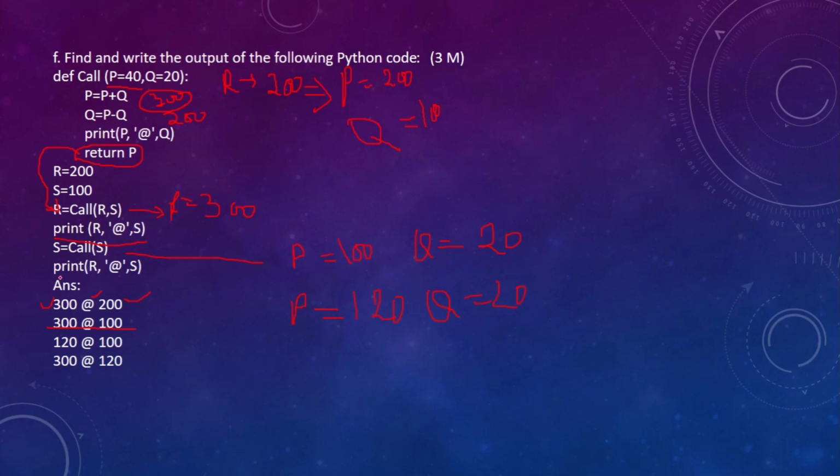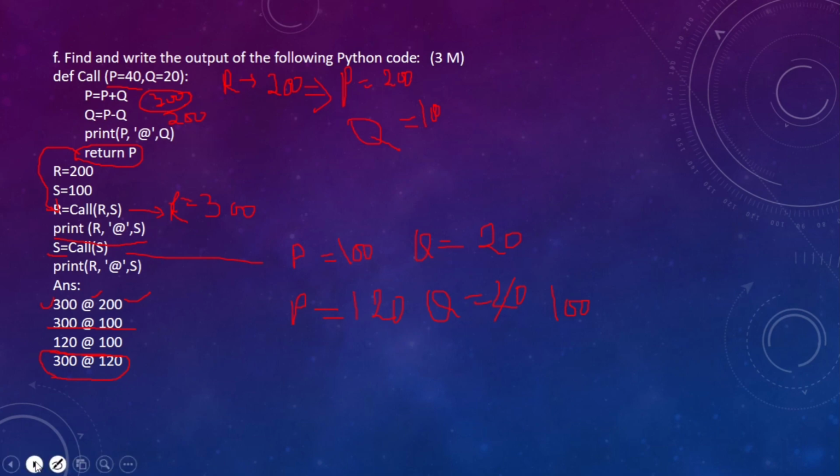Right? Then Q equal to P minus Q. So P will be 120 and Q will become 100. And therefore we will get this output 120 @ 100. Then this P value will be returned to S. So S will become 120, whereas R will be holding its previous value, that is 300. So therefore the final output is 300 @ 120. Is it clear?